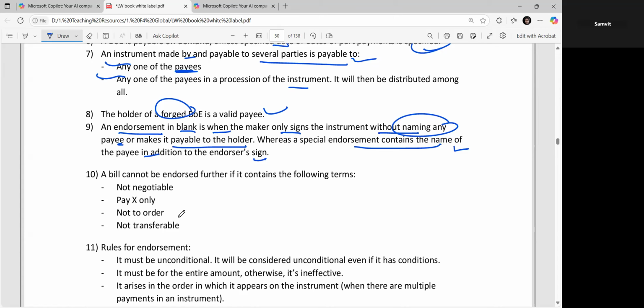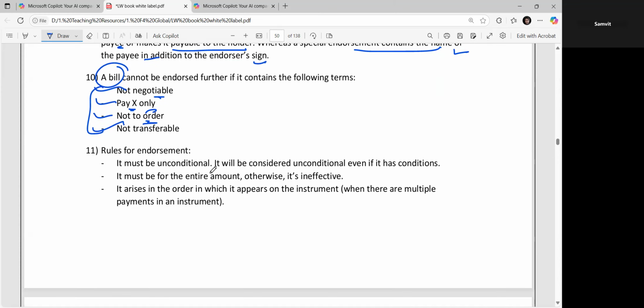A bill cannot be endorsed further if it contains any of the following items: non-negotiable, pay X only, not to order, not transferable. So in that case, the bill will not be endorsed, will not be issued, or will not be paid. Endorsement means that what it has been made for will now be fulfilled.